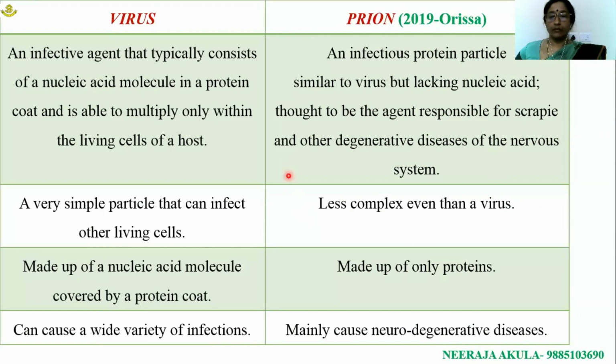And we can also look at the characters related to prions. So we know very well about the characters of viruses. Prions are infectious protein particles similar to viruses but lacking nucleic acid, so they are not considered living beings. Prions are nothing but abnormally folded proteins, and they cause several neurodegenerative diseases.